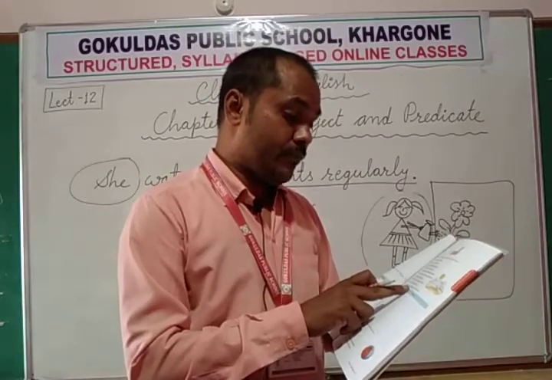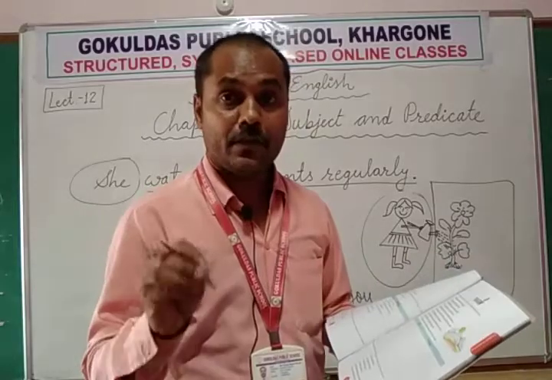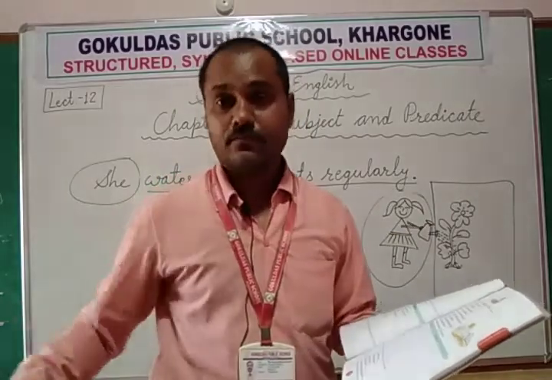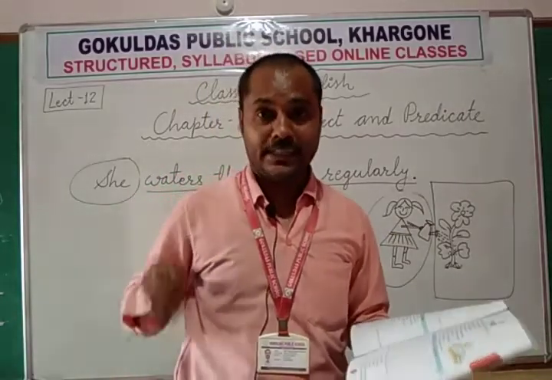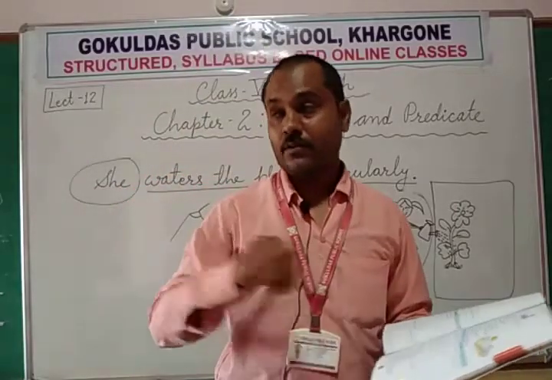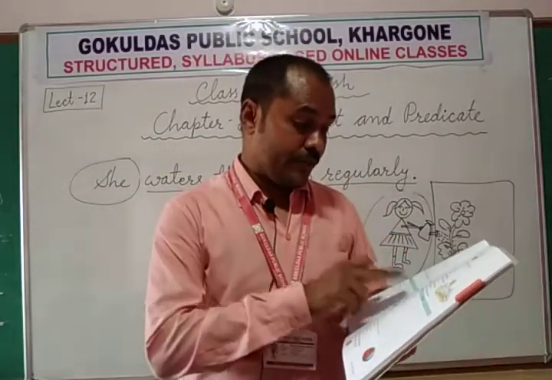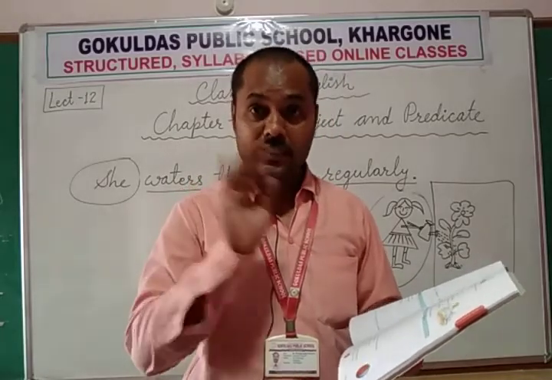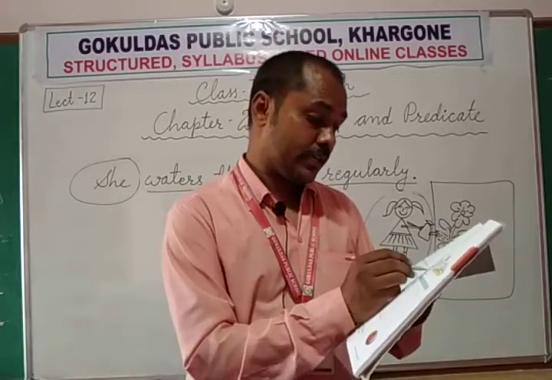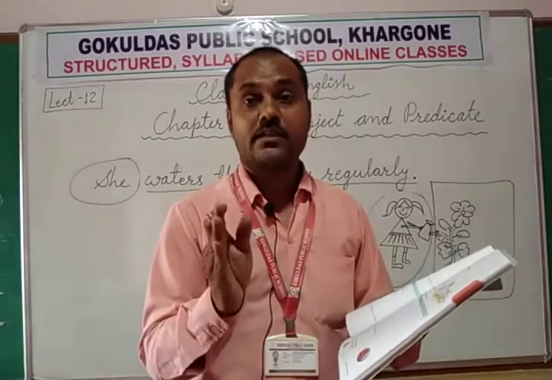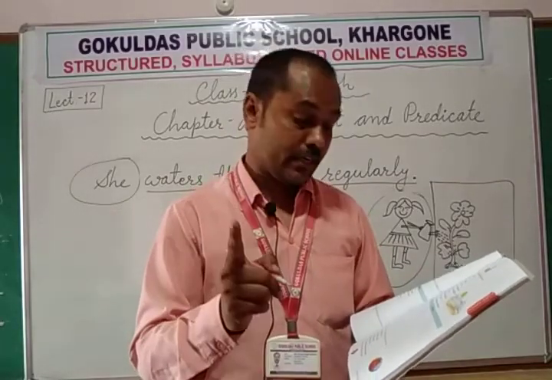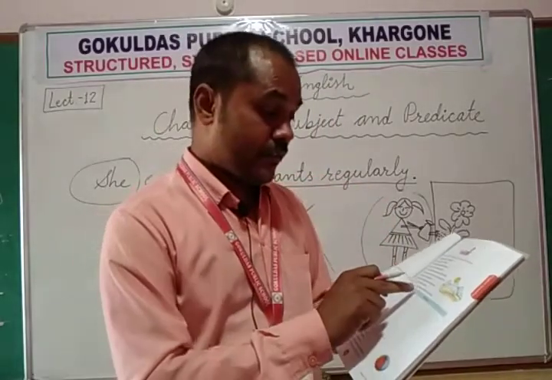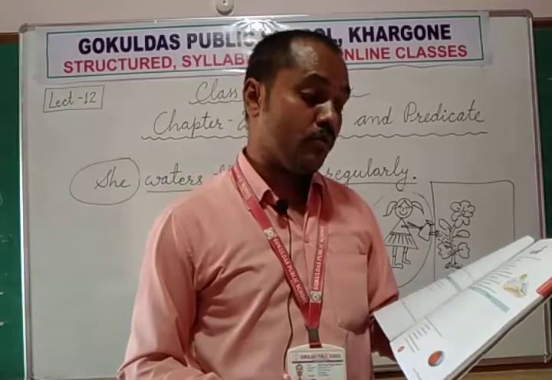Every man and every woman present. Every man. Who? Every man and every woman present there. Present matlab those who are here at the present time, who are present in the class or anywhere. So every man and every woman present. These six words up to present, we need to circle it, because these six words comprise one subject. We are talking about every man and every woman present. Then what did they do there? Clapped for the home team.